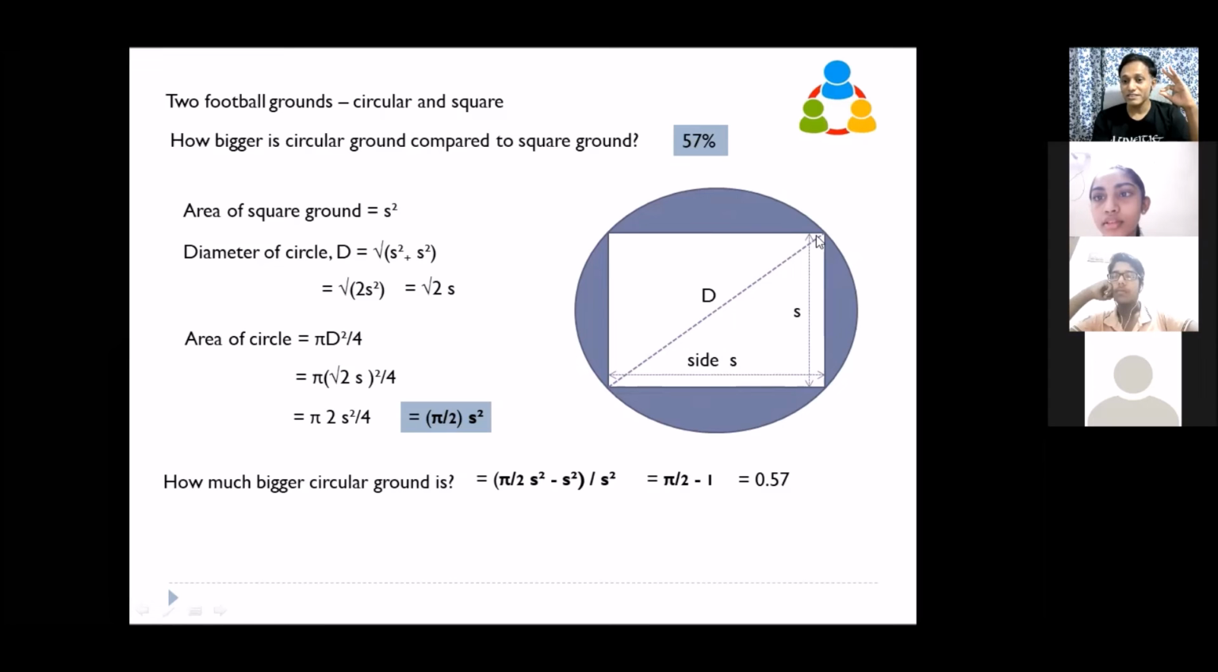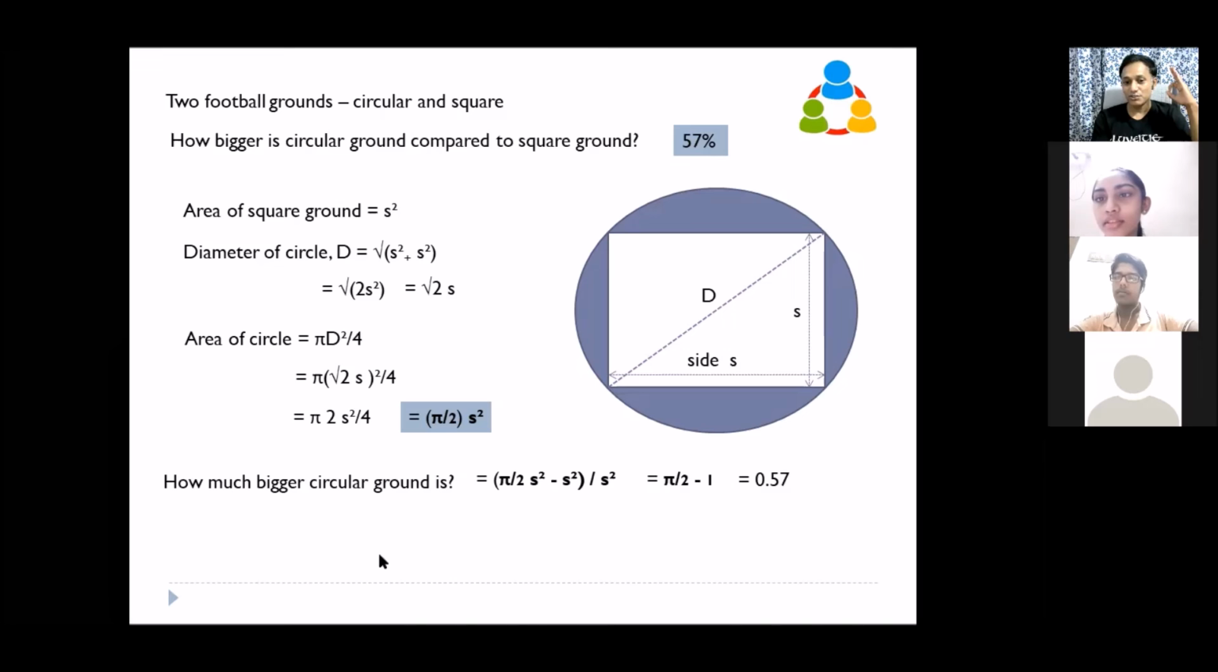57% of this area of the square. That is what this means. You understand? This blue portion is 57%. That means if you make a ground like this, instead of the square ground, if you had made a circular ground, you would have got 57% more place to play. You could have added one cricket pitch here, one pitch here, one shuttle court here. 57% more area, more than half of this.